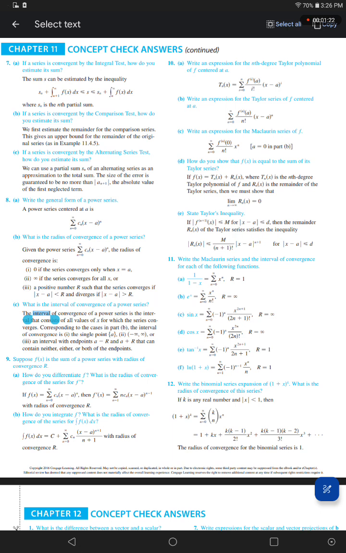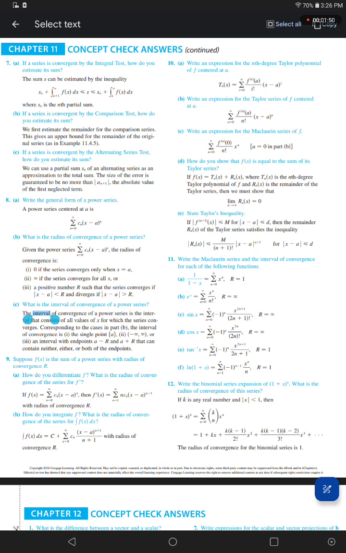The absolute value of big R sub n of x is less than or equal to big M over open n plus 1 close factorial times the absolute value of x minus a to the power n plus 1 for the absolute value of x minus a is less than or equal to d.